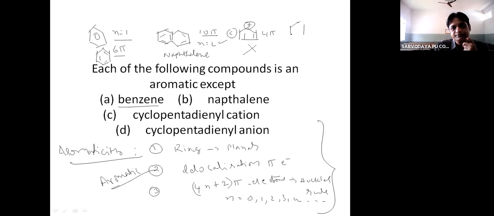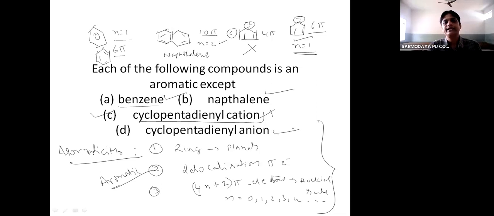What about cyclopentadienyl anion? It is the same, but a negative charge will be here. So negative charge on a carbon atom indicates one pair of electrons. That means here 6 pi electrons are present. So for cyclopentadienyl anion, n will be equal to 1. It can follow Huckel's rule. But cyclopentadienyl cation does not follow aromaticity. So it is not an aromatic compound. Benzene is aromatic, naphthalene is aromatic, cyclopentadienyl anion is also aromatic.